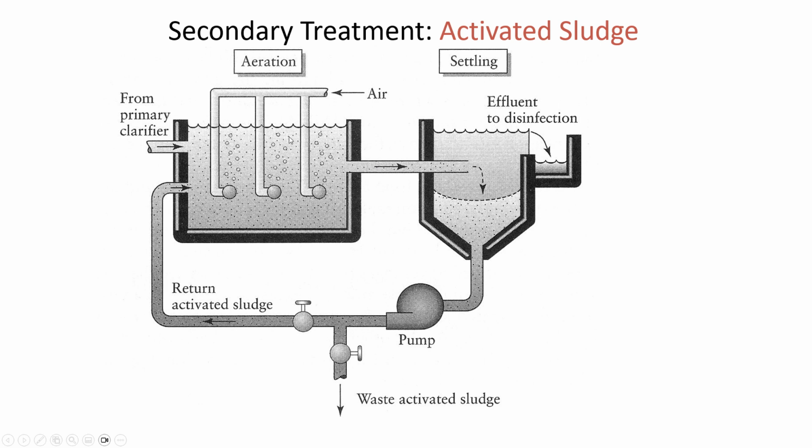But the blowers are providing oxygen to the aeration basin. What else is coming in? There's water coming from the primary clarifier, and then there's sludge, recirculating a fraction of the sludge from the bottom of the secondary clarifier. And it seems like no big deal, like, okay, there's the sludge, it's going in, but I promise you, it's one of the big ideas of civil engineering.